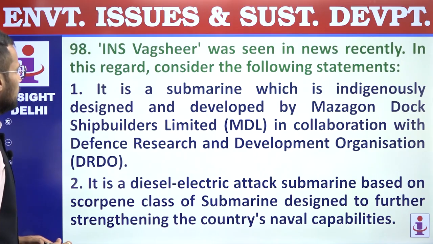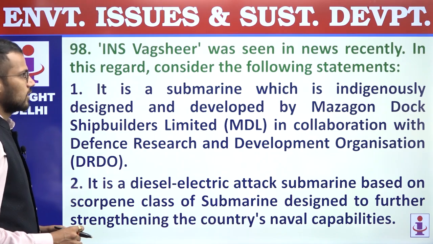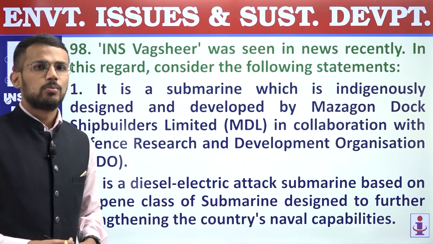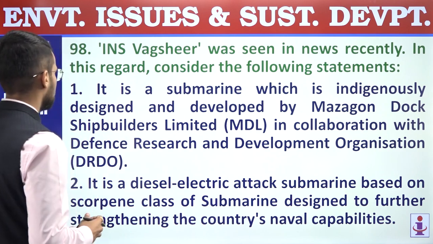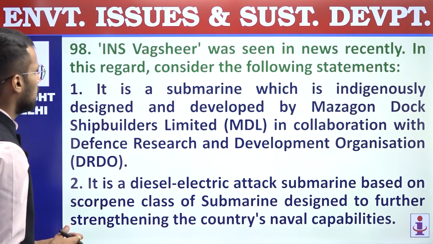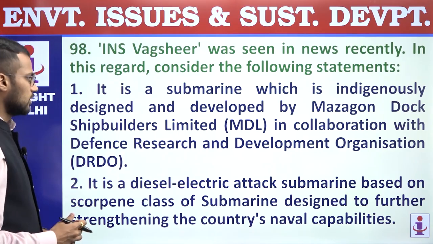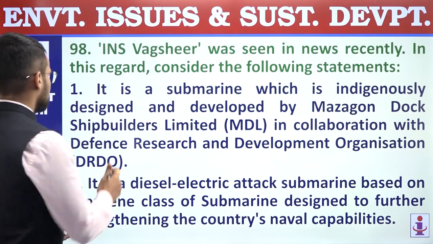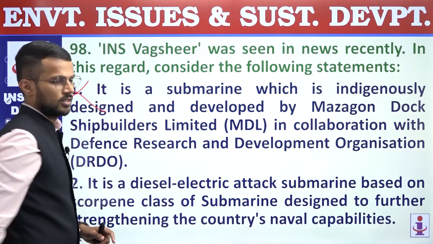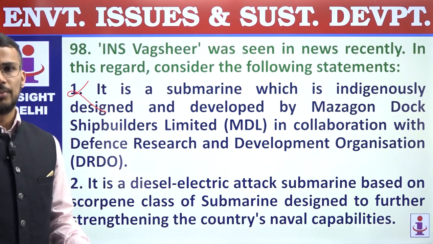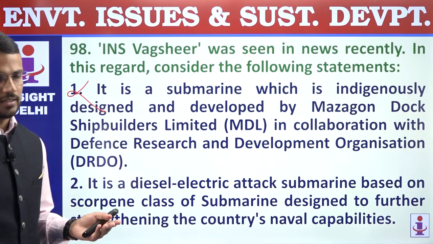98. INS Wagshir was seen in news recently. In this regard, consider the following statements. Right? So, INS Wagshir is a part of Project 75. First statement. It is a submarine which is indigenously designed and developed by Mazagaon Dock Shipbuilders Limited, MDL, in collaboration with DRDO. Incorrect statement, it is not indigenous. It is a part of Project 75, which is a joint collaboration between India and France.